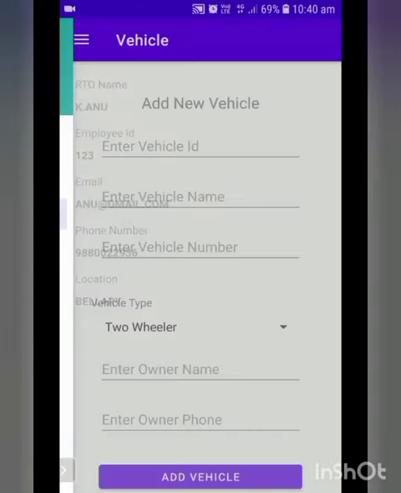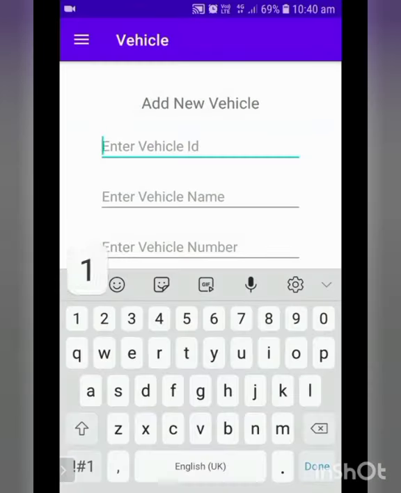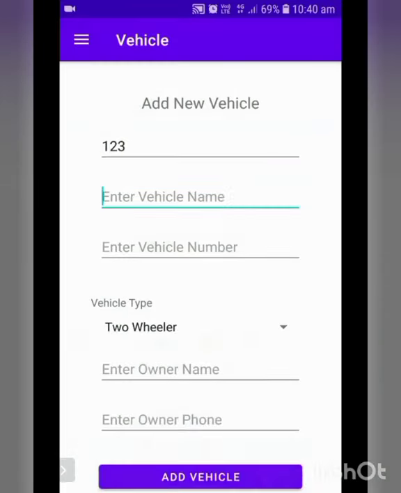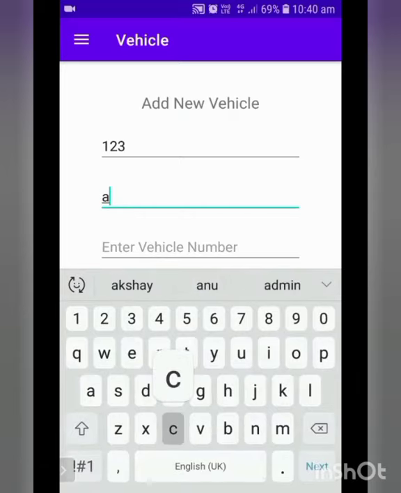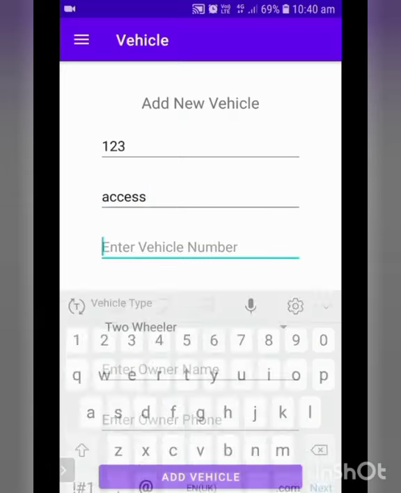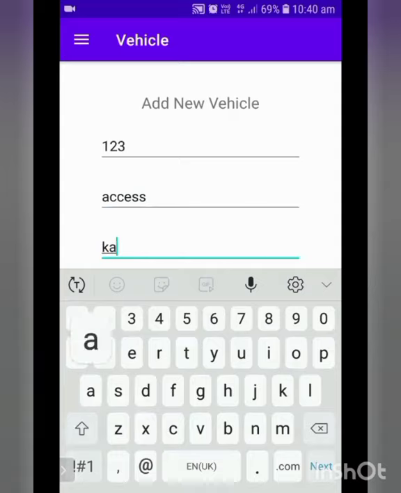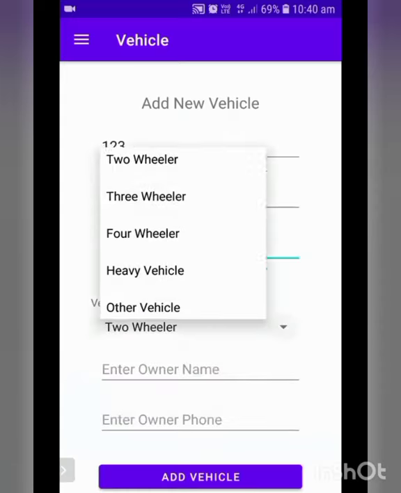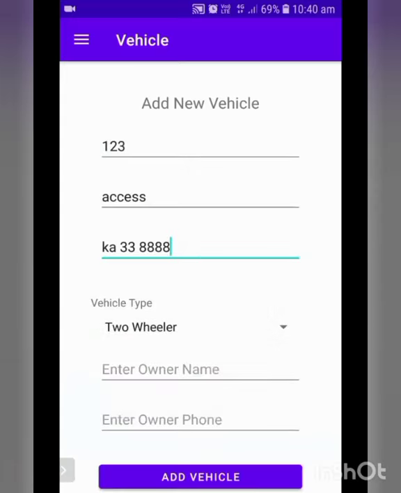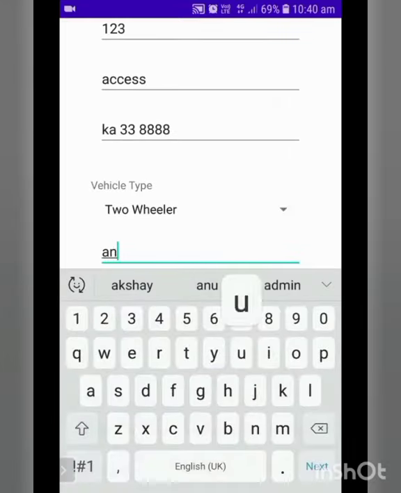After that, add vehicle. We have to add the vehicle ID, our vehicle's name, next vehicle number, next type of wheeler, that means 2-wheeler, 4-wheeler, 3-wheeler, anything. Enter owner name.